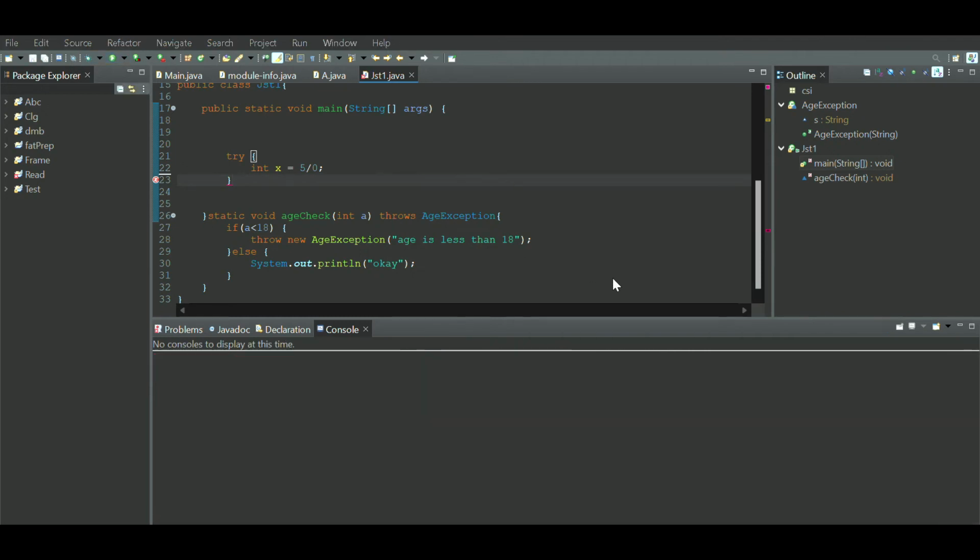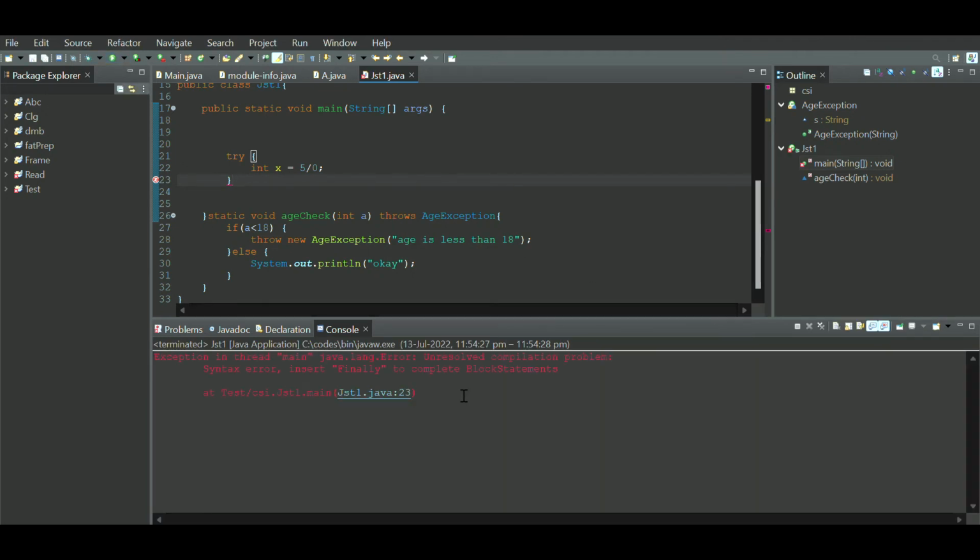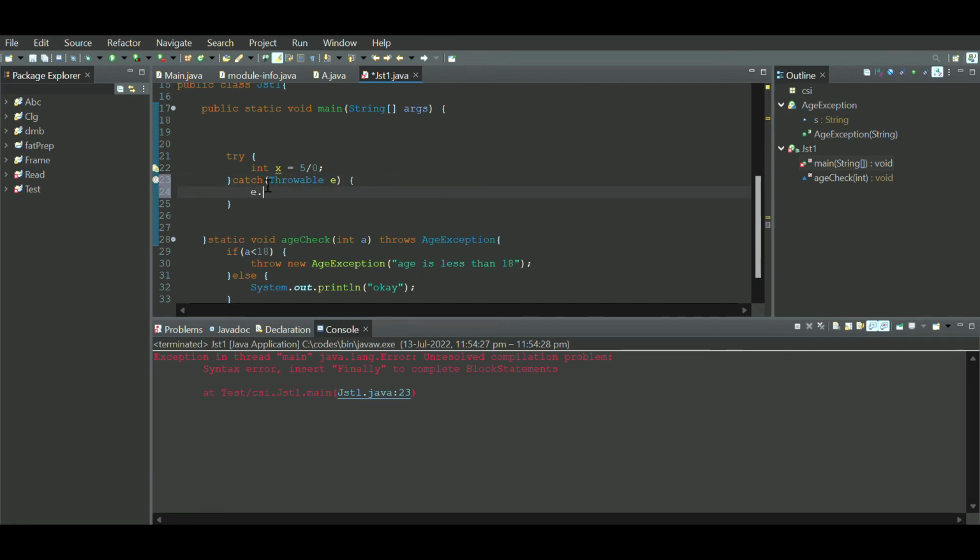If I run it, I'll get an error saying that I just have a try block, and I must have a finally or a catch block. If I have all three, it's fine. So let's see. We use print stack trace. As a quick reminder, print stack trace is a method which helps you get the proper line number, just like this. You got line number 23 here, right? In the same way, e dot print stack trace tells which line is showing the error.